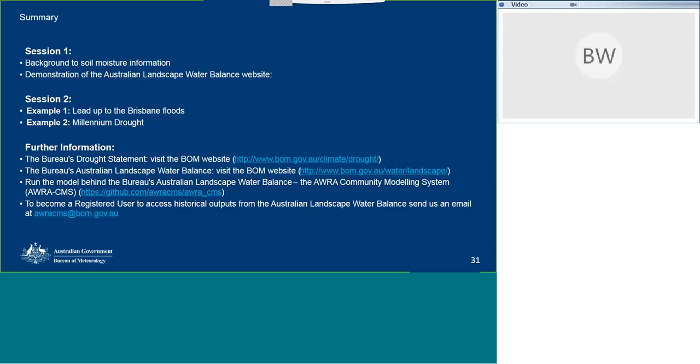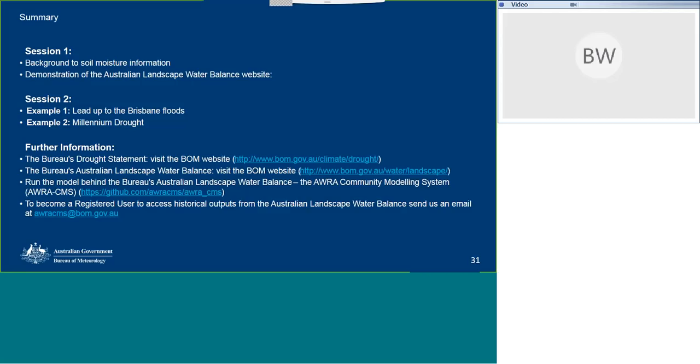That's bom.gov.au/climate drought. You should be able to find that using those 2 keywords on a Google search also. Also, if you want to have a look at this Australian Landscape Water Balance, visit the website bom.gov.au/water and landscape, or also you can access that through a variety of methods I showed earlier.